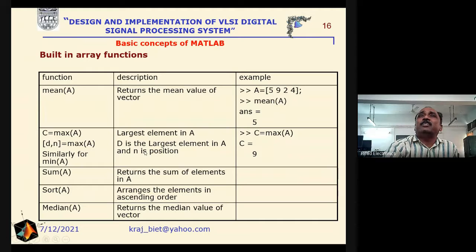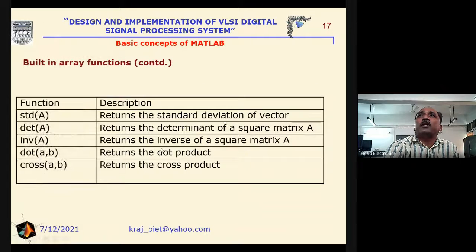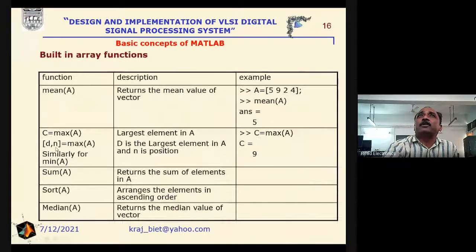And if we are interested in getting the value as well as its position, then we have to write this command, that is, [D,N] = max(A). And in order to get the summation, we will put here sum. To sort the elements, that is, to arrange the elements in ascending order, write sort(A), and the median of A returns the median value of the vector here.